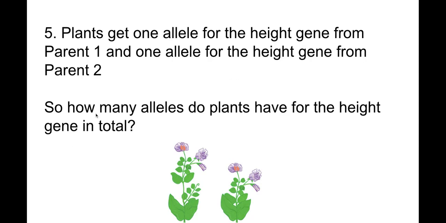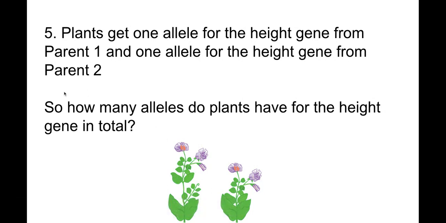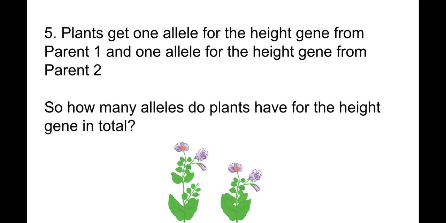Okay, so number 5, plants get one allele for their height gene from parent 1. So let's say it's this plant here. And they get one allele from parent 2. Remember, when these plants are reproducing during fertilization, one of the plants is going to offer pollen, and one of them is going to offer its ovule. And when those two sex cells combine, they're going to make an offspring that has both of the alleles from parent 1 and parent 2.